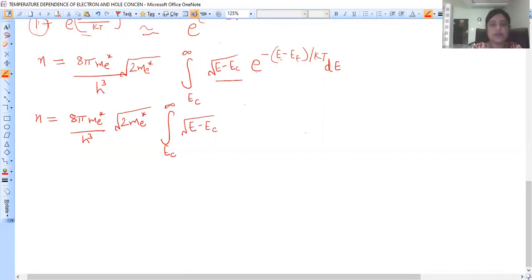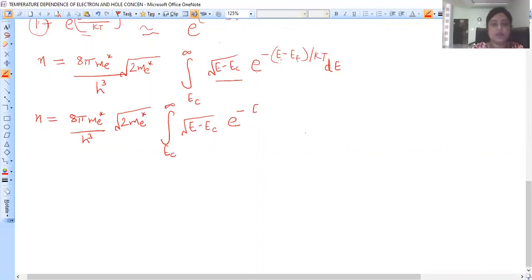We cannot change this term, but we will try to obtain the expression of E minus Ec in the exponential. So instead of Ef, I want to attain E minus Ec. For that, in this term, we will add one Ec and subtract Ec.